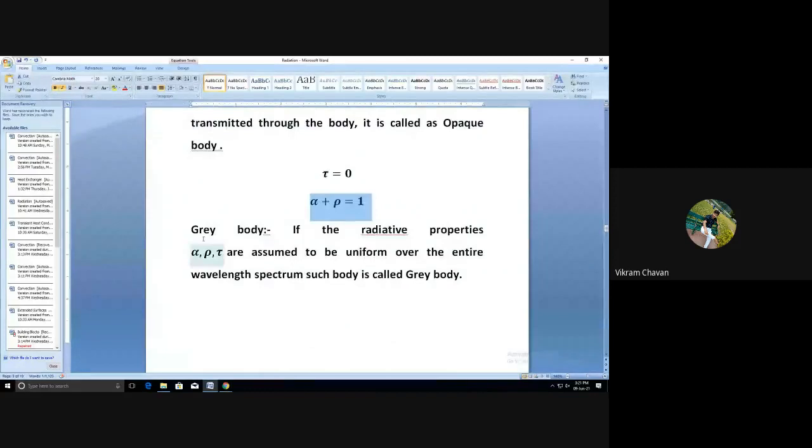Okay, the next type of body is gray body. In that you can write gray body.